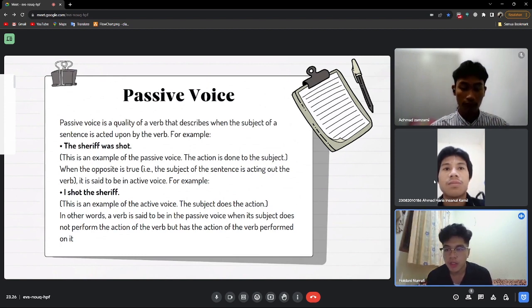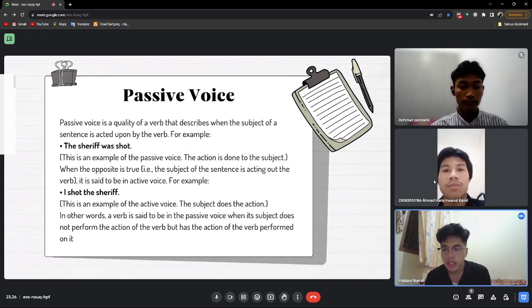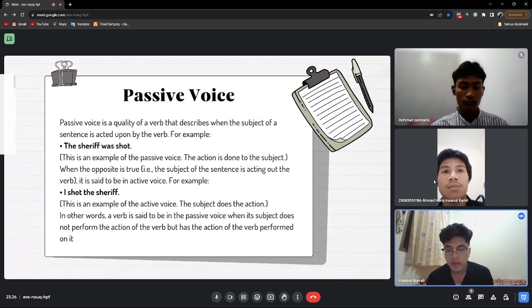When the opposite is true, i.e. the subject of the sentence is acting on the verb, it is said to be in active voice. For example, two, he shot the sheriff. This is an example of the active voice. The subject does the action. In other words, a verb is said to be in the passive voice when its subject does not perform the action of the verb but has the action of the verb performed on it.